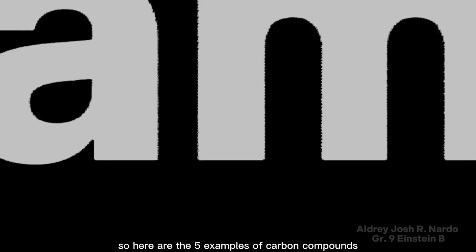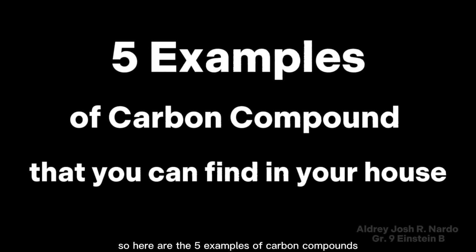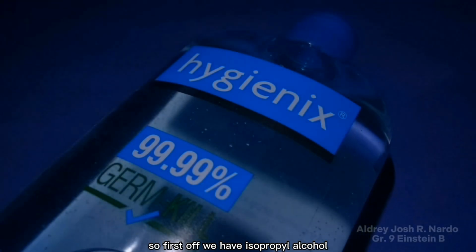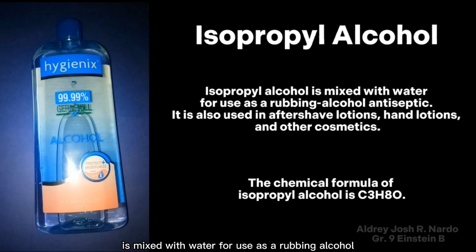So here are five examples of carbon compounds that you can find in your house. First off, we have isopropyl alcohol. Isopropyl alcohol is mixed with water for use as a rubbing alcohol antiseptic. It is also used in aftershave lotion, hand lotion, and other cosmetics.